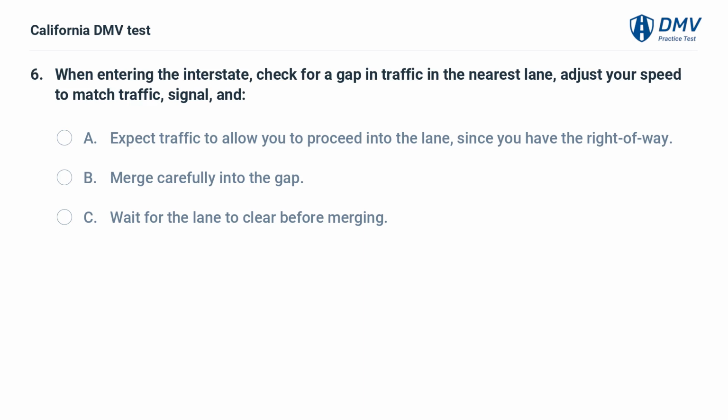When entering the interstate, check for a gap in traffic in the nearest lane, adjust your speed to match traffic, signal, and A. Expect traffic to allow you to proceed into the lane, since you have the right of way. B. Merge carefully into the gap. C. Wait for the lane to clear before merging.